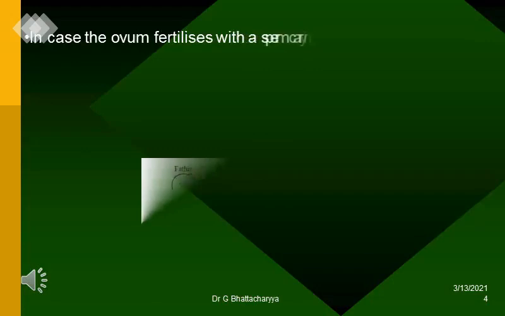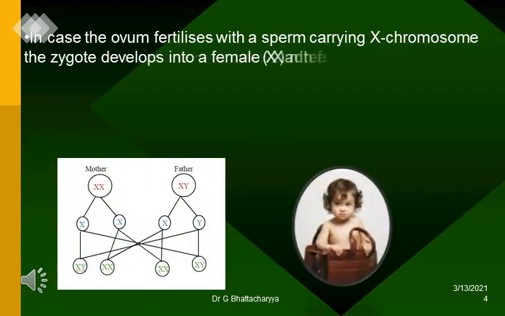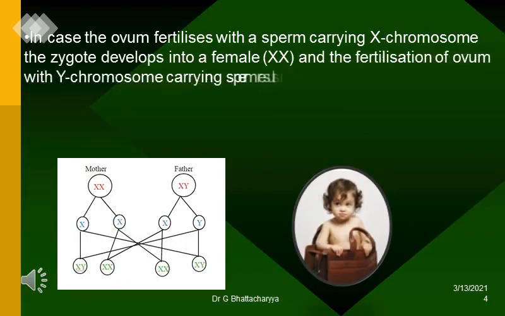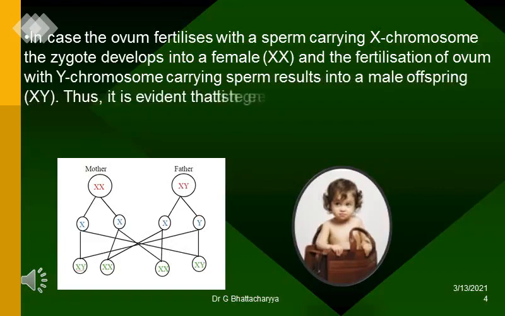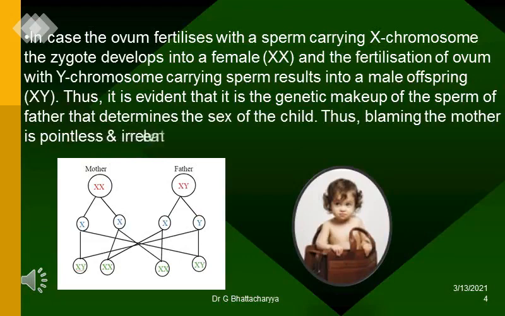In case the ovum fertilizes with a sperm carrying X chromosome, the zygote develops into a female XX, and the fertilization of ovum with Y chromosome carrying sperm results into a male offspring XY. Thus, it is evident that it is the genetic makeup of the sperm of father that determines the sex of the child. Thus, blaming the mother is pointless and irrelevant.